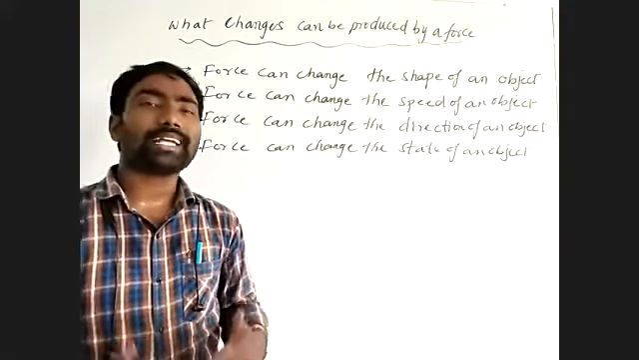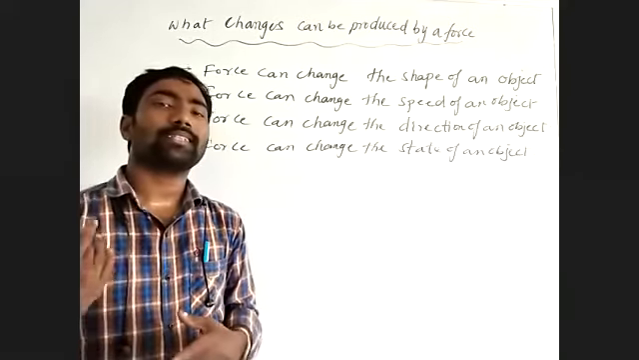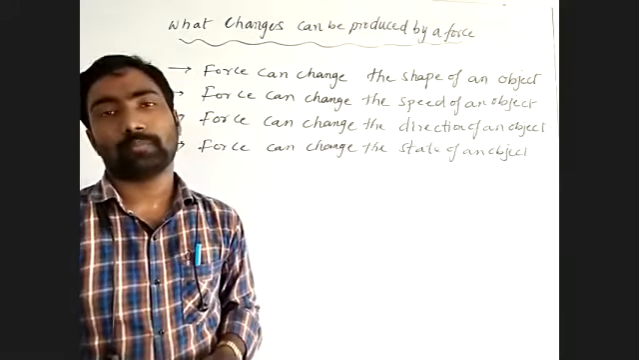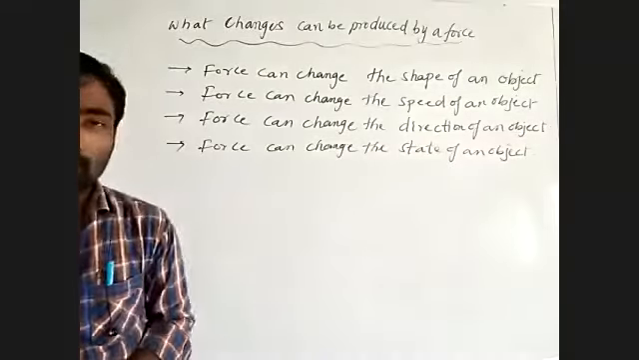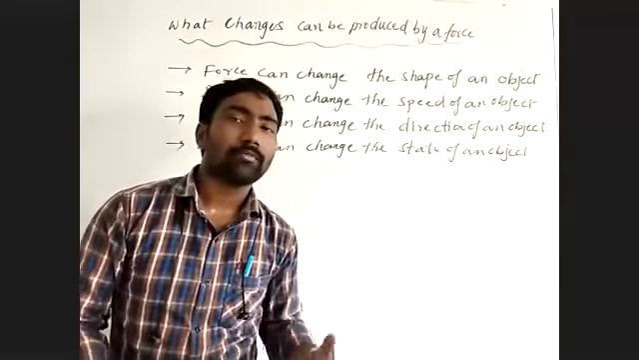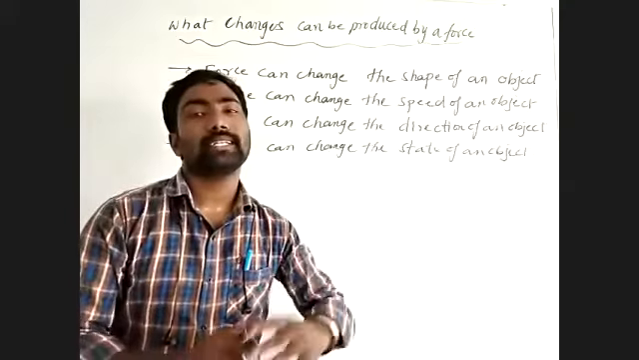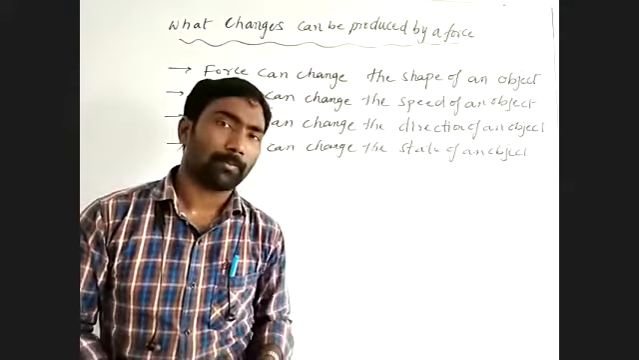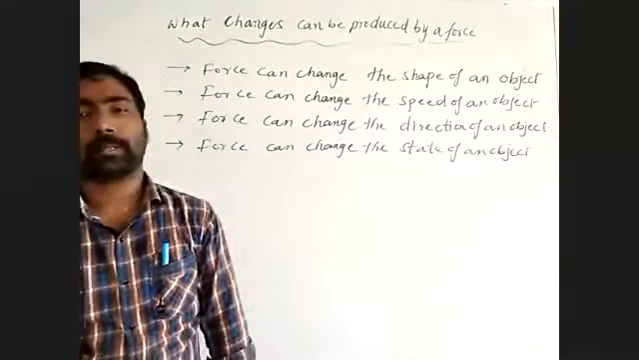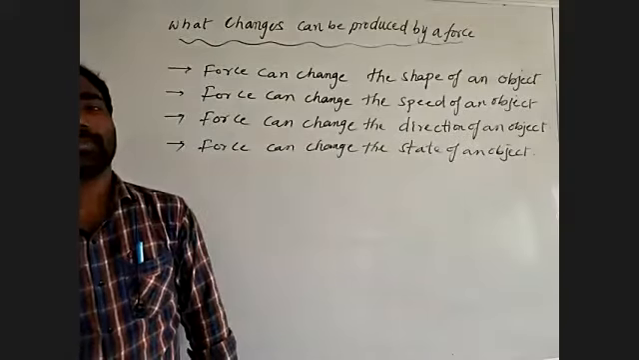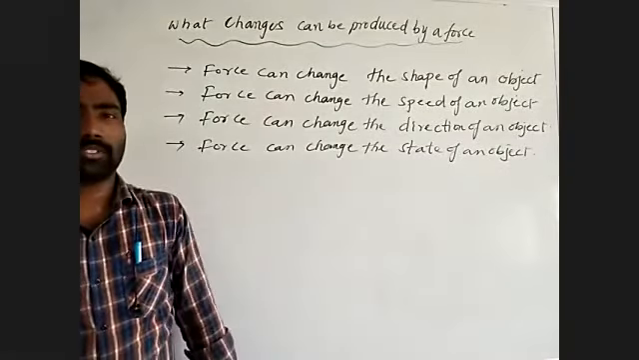When you applied excess force, when you pedal more, the body moves faster than its earlier speed. When we start to stop the bicycle, we apply the brake. By applying the brake, the force acts in the direction opposite to the motion of the body. By that, the body decreases its speed, and finally it comes to rest. So we can say force can change the speed of an object. Is it or not? Of course.